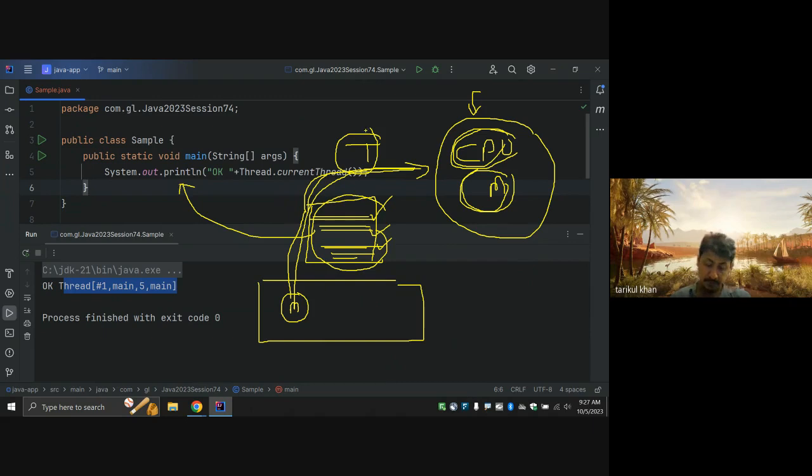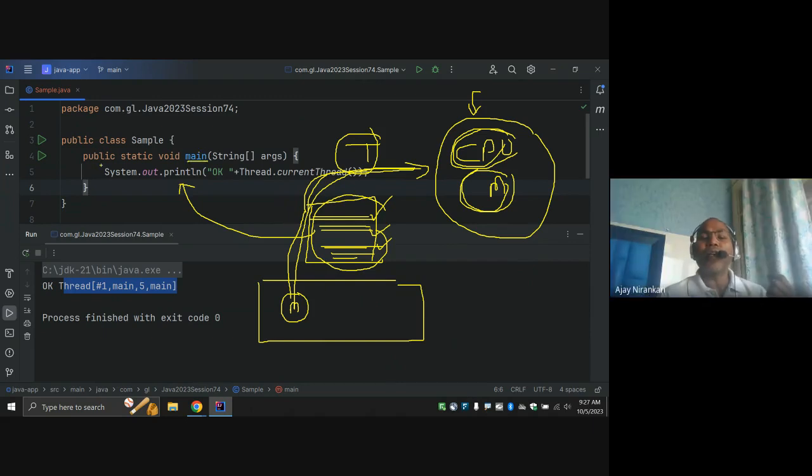Main is not a thread. Whatever is written inside the instructions, the thread is going to request to run on the CPU, right? Finally, everything in our computer is done by the central processing unit, the CPU. Without the CPU, our system could not do anything, right?